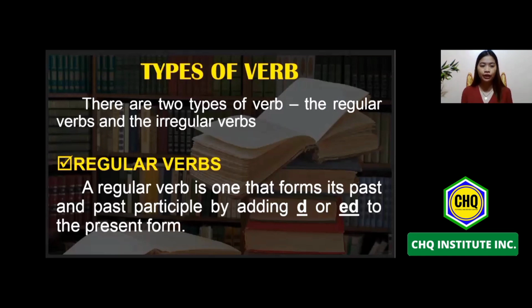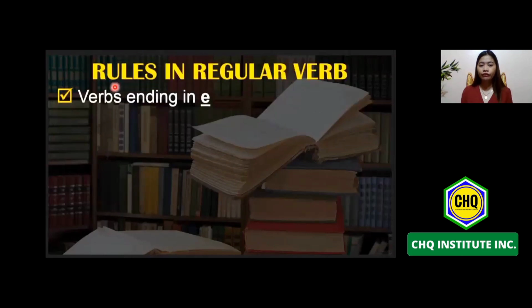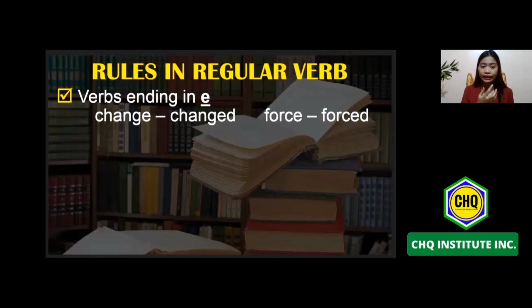Say for example, okay, so for example, the first rule in regular verbs is verbs ending in E. Lahat daw po ng verbs na nagtatapos sa E, ang idadagdag lang daw po natin ay letter D. Say for example, change. Since the word change ends with letter E, therefore we should add D at the last letter of our word.